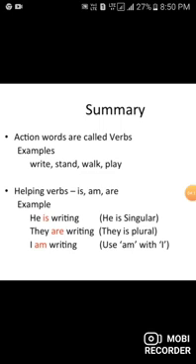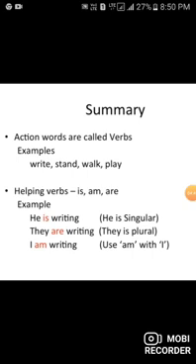See here, what are helping verbs? Is, am, are. As we already saw, the helping verbs are is, am, are. See the example, he is writing. They are writing. I am writing. If singular, we use is; plural means we use are. We use am along with I.